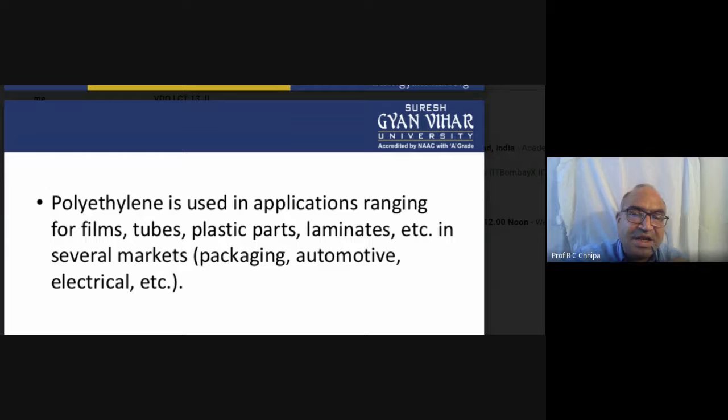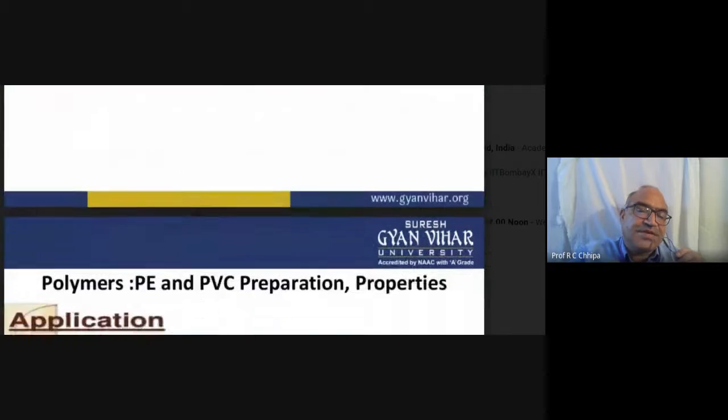Polyethylene has a great range of applications. For example, laminates: we can use them as packing material, packaging material, and automotive electrical parts. So the simple thing is that polythene is used in applications that range from film, tubes, plastic parts, laminates, etc. In several markets, packaging is the available one.